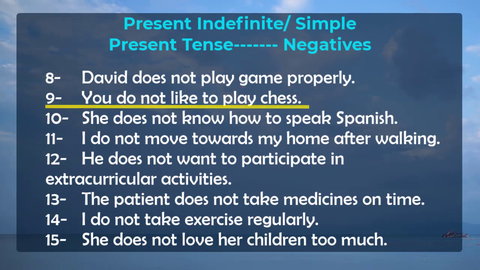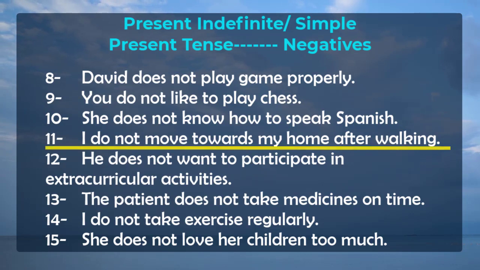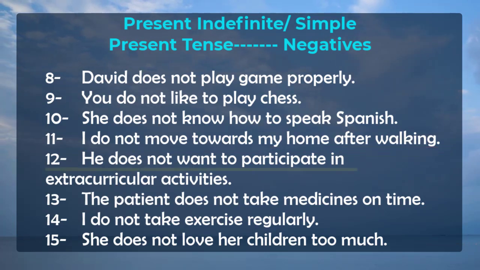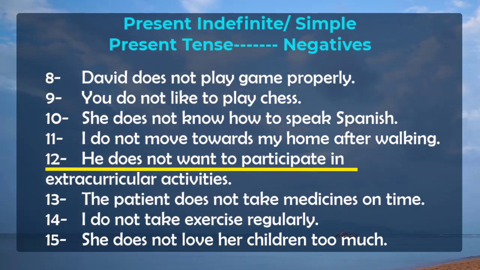Next, you do not like to play chess. With you, we always use do not. She does not know how to speak Spanish, because with he, she and it and singular person, we always use does not. I do not move towards my home after walking. Next, he does not want to participate in extracurricular activities. With he, we are using does not.